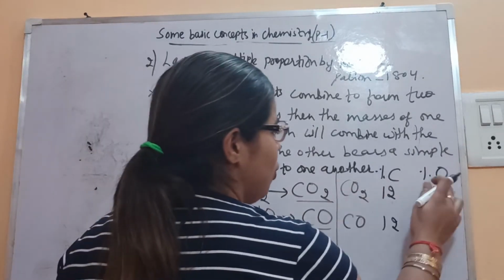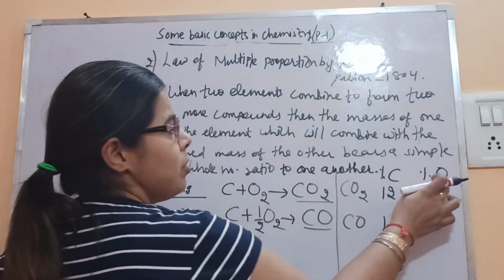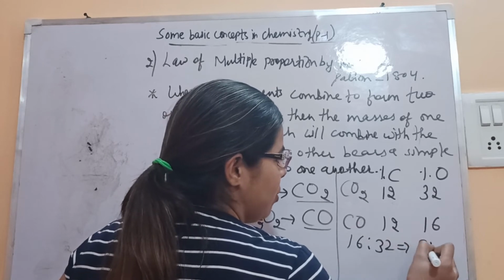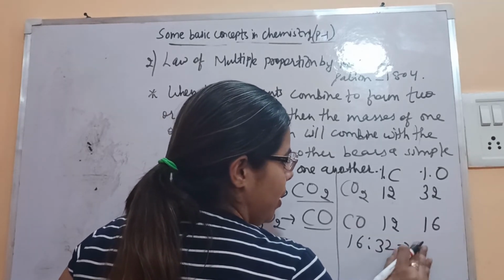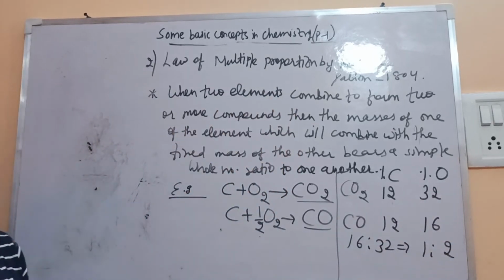So 16 is to 32, 8 is to... 1 is to 2. So they will bear a simple ratio of 1 is to 2 to each other.